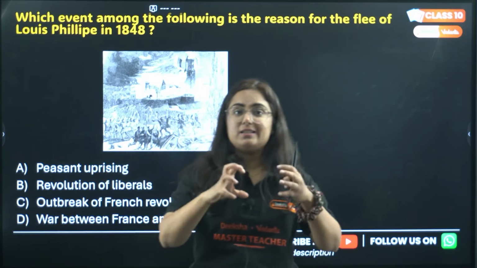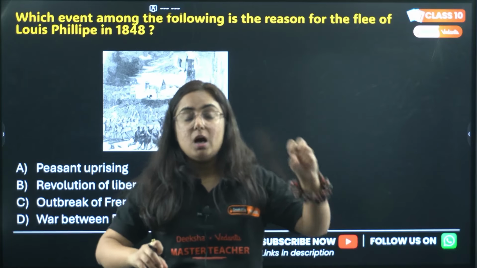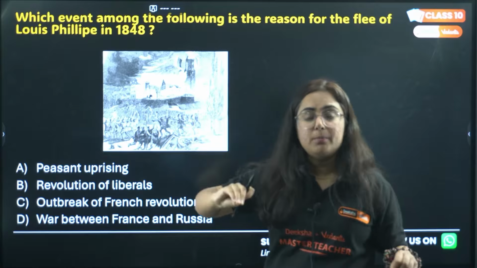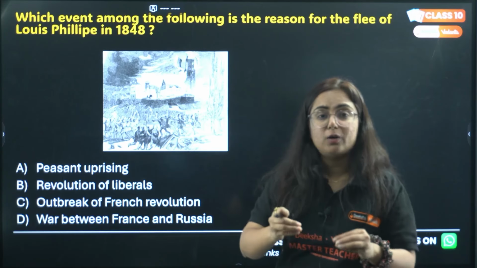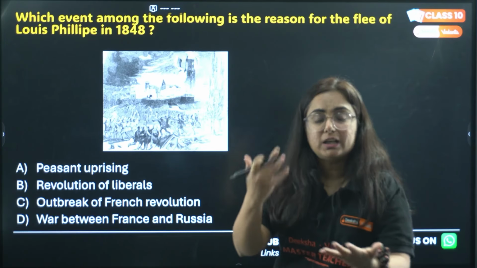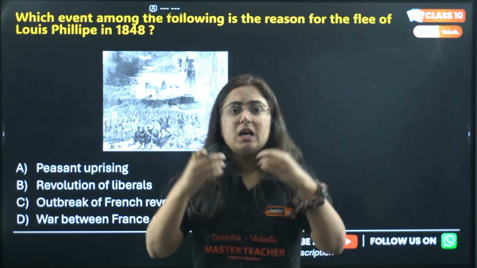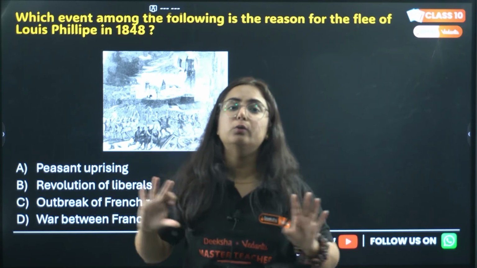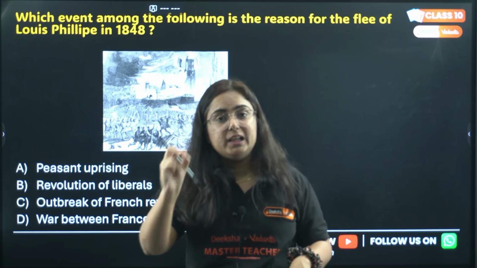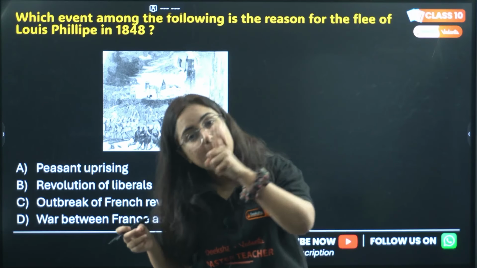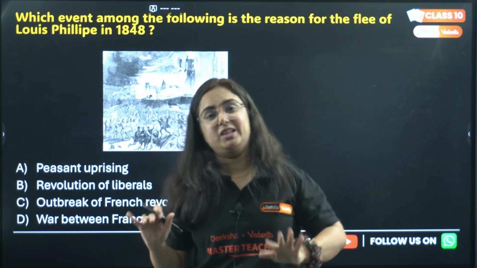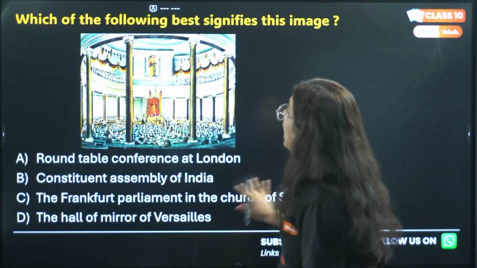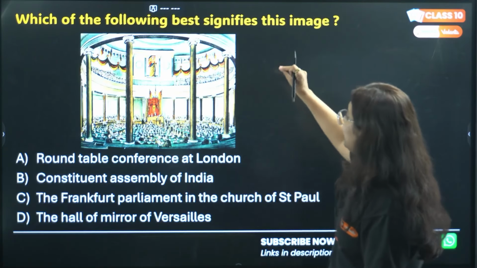Because of all these things, the poor people were so much affected, and this led to peasant uprisings in Europe, where the monarch of France was so upset that he was not able to handle that situation, and what he decided was to flee. That is why in 1848 France became a republic from a constitutional monarchy. So when did France become a republic? Comment down right now.